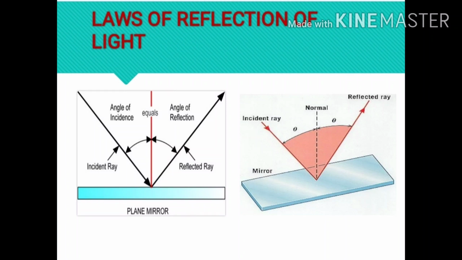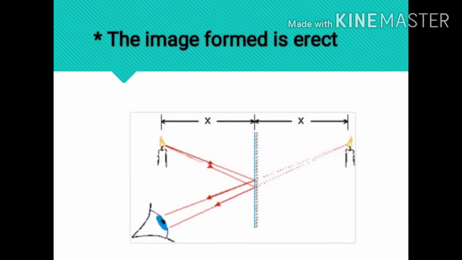Now you are familiar with the formation of image by a plane mirror. What are the properties of the image formed by a plane mirror? A plane mirror is one which has a plane reflecting surface, commonly the looking glass which we use at home. The properties are: the image formed is always erect.